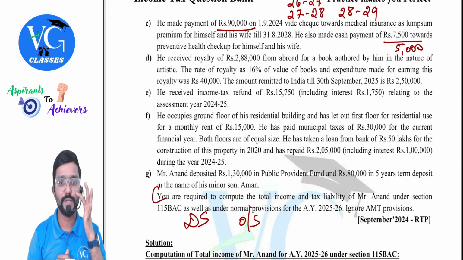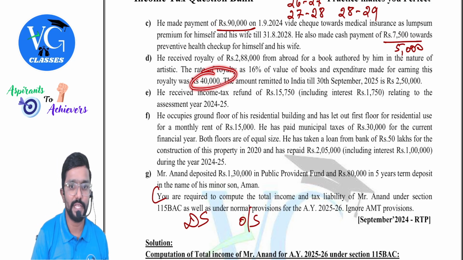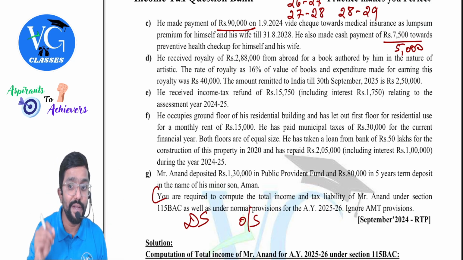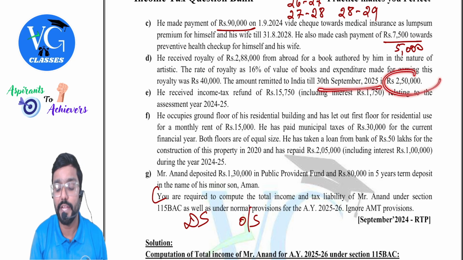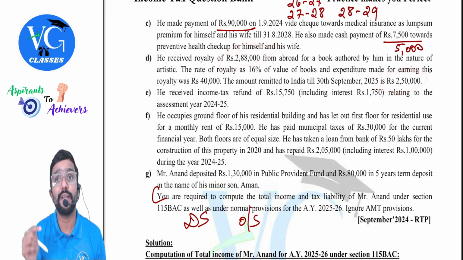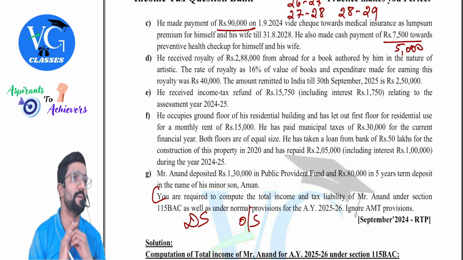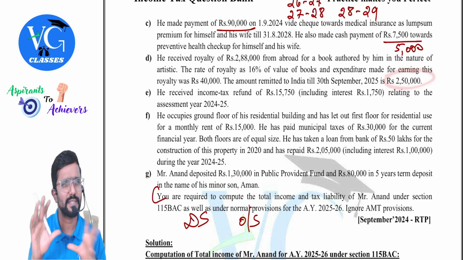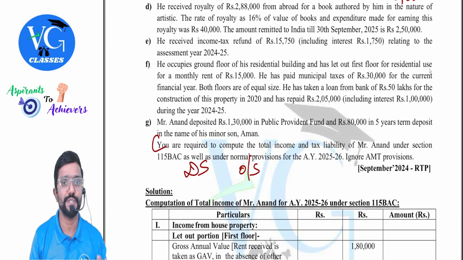Clear? But they have also given some more information. He has incurred an expenditure of 40,000. Is it allowed, sir? Yes, allowed. The amount remitted to India till 30th September 2025 is only 250. So can he claim full 288 as deduction or only 250? Whatever is brought to India within 30th September of the assessment year. Clear? Yes, sir, 250. There are some calculations which I will explain along with the solution.